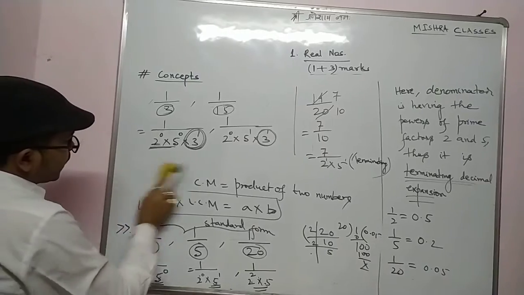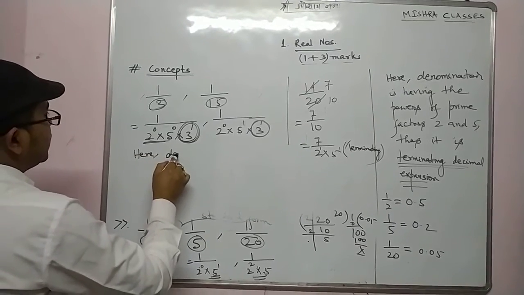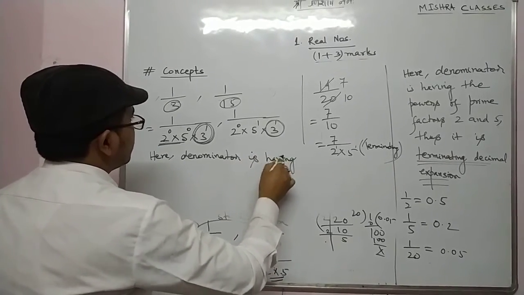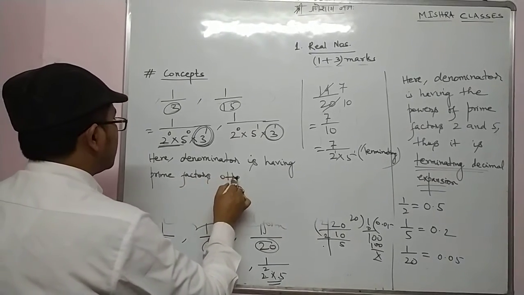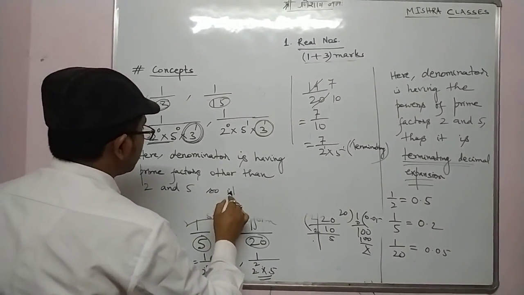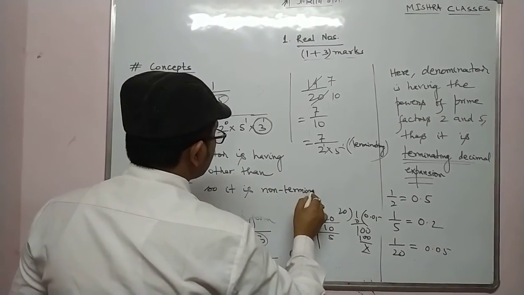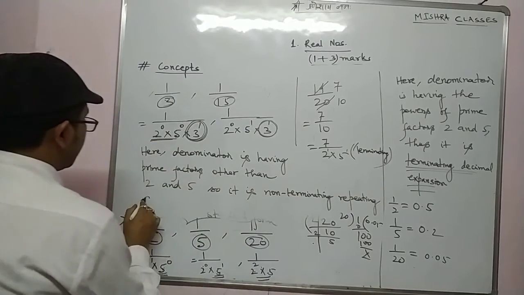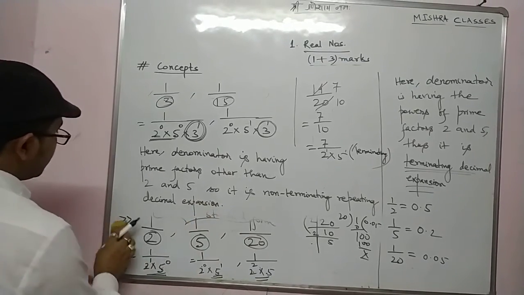So here the denominator is having prime factors other than 2 and 5, so it is a non-terminating repeating decimal expansion.